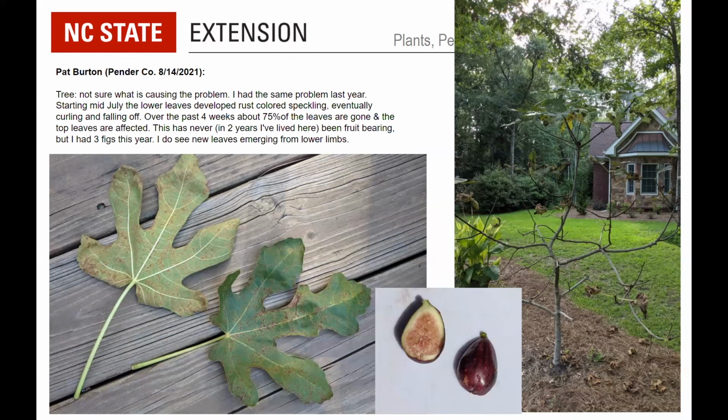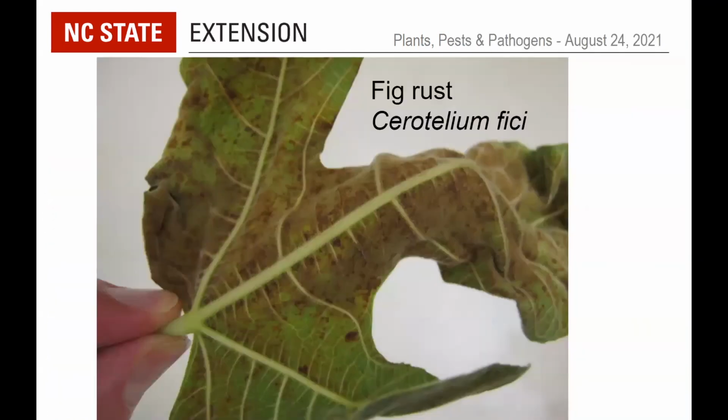The thing that I suspect here is actually rust, but on figs, you see these rusty spots, at least ours here on campus, without it actually being rust necessarily. So I would have to see that one under the microscope to see. The fig rust, the actual spores are very light colored. They're not like we usually think about it. And so the rusty spots, it could be a reaction from the disease, but it could be something else going on there. I would more go by those leaves that are drying up and falling off. If you want to go to the next slide.